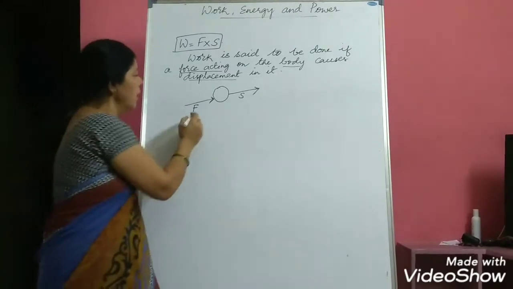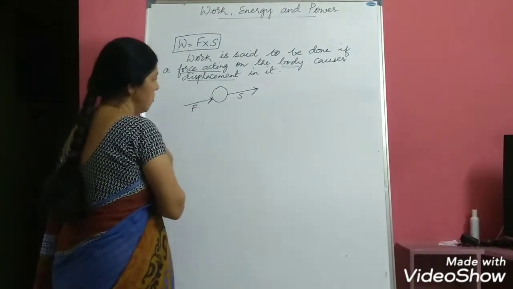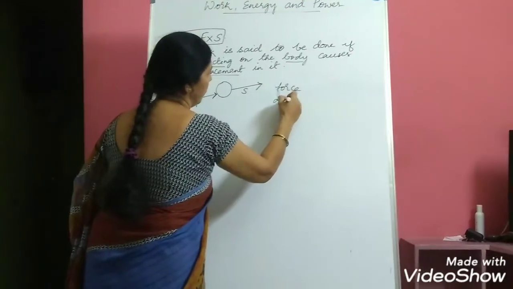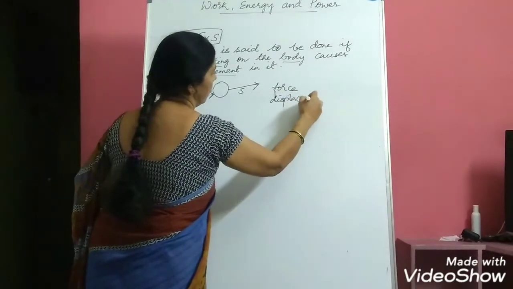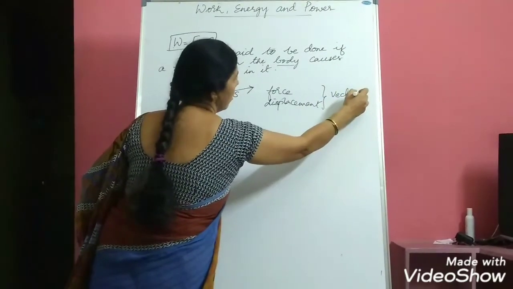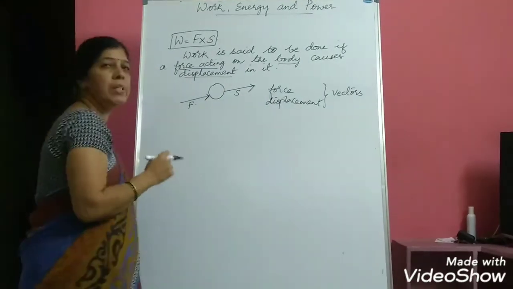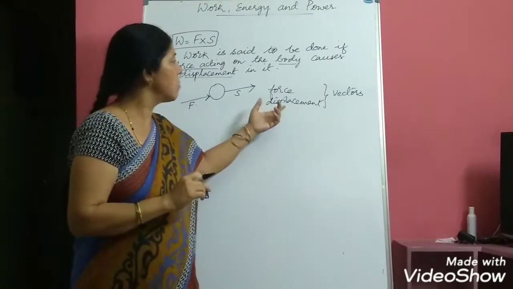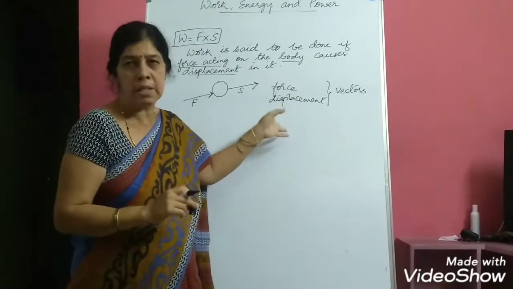Now, if you observe here, force and displacement both are vector quantities. Now, what is a vector? Vector is a physical quantity which has both magnitude and direction.